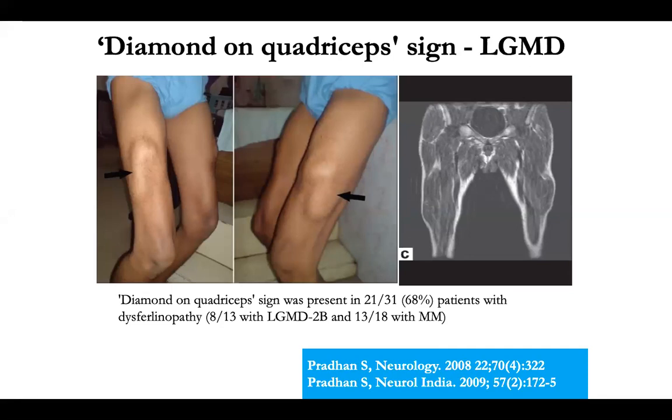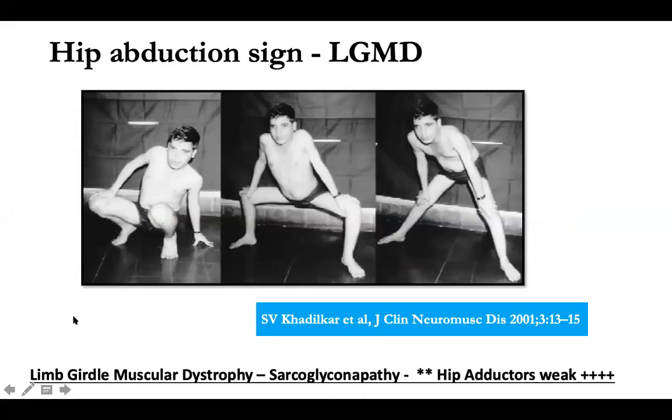Like in this case, there's a sign called diamond on the quadriceps sign, which is seen in a particular limb girdle muscular dystrophy called dysferlinopathy. This is because of a focal atrophy and focal hypertrophy of the quadriceps muscles. So this involvement of quadriceps muscles is very characteristic of dysferlinopathy. You can see this type of findings in certain types of limb girdle muscular dystrophy. Remember that, limb girdle muscular dystrophy.